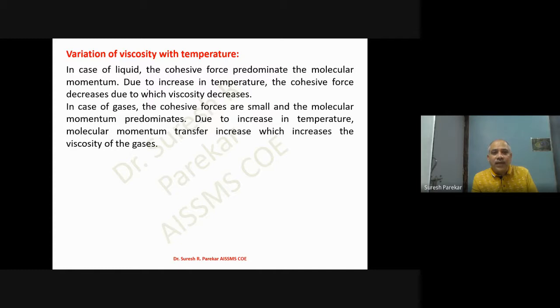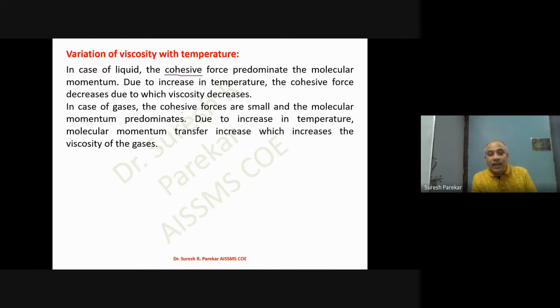And in case of liquid, we have this cohesive force larger, and therefore if temperature increases, then the molecules in 1 meter cube are going to be reduced, and the cohesive force is reduced, molecular attraction between the molecules reduces, and therefore our viscosity decreases. So due to increase in temperature, the cohesive force decreases, and due to which viscosity decreases.